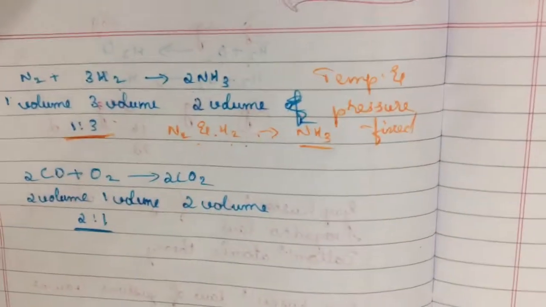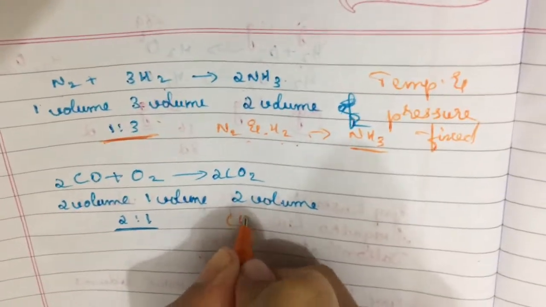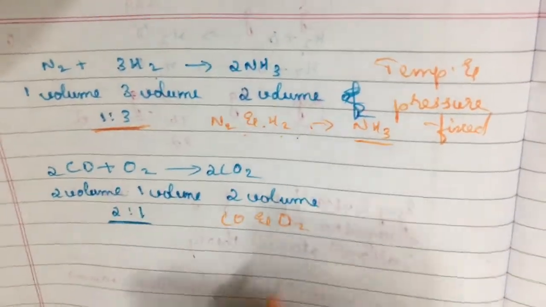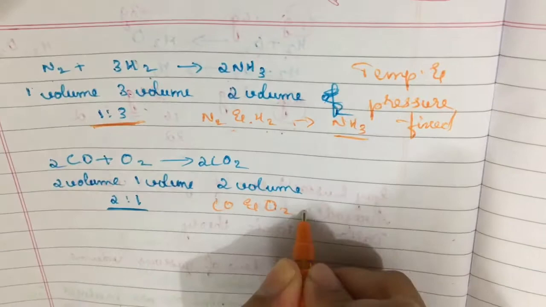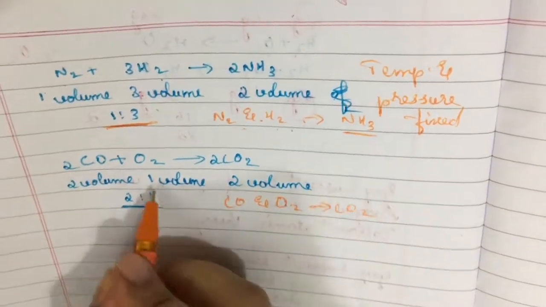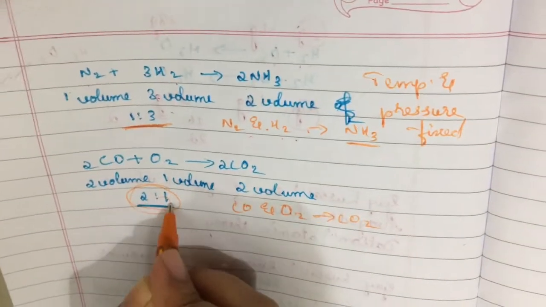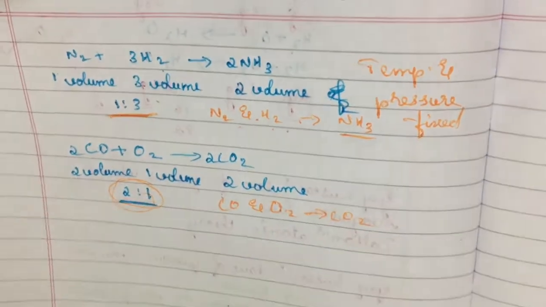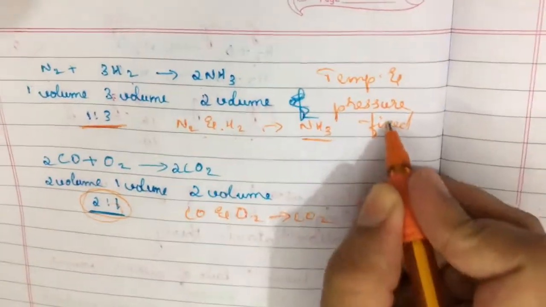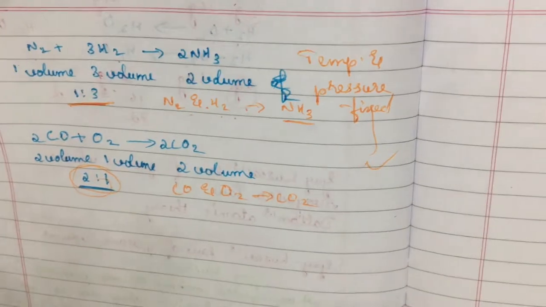When the gases here are carbon monoxide and oxygen, they combine to form carbon dioxide. They do so in a simple ratio, that is 2 is to 1 by volume, under fixed temperature and pressure. Temperature and pressure is fixed here.